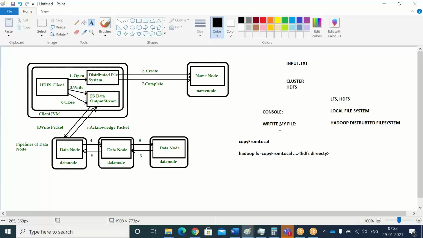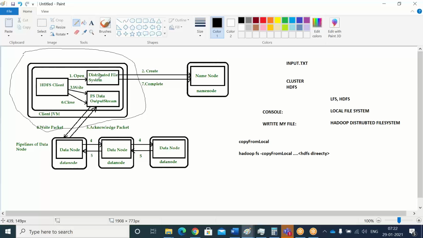As of now, I just would like to copy the file from my local file system to the HDFS file system. How the operation happens, see here in the diagram. See the first diagram. This is from your edge node. The client JVM also runs on one of the edge nodes, right? Once you get access to the edge node, you are going to execute this copyFromLocal command.